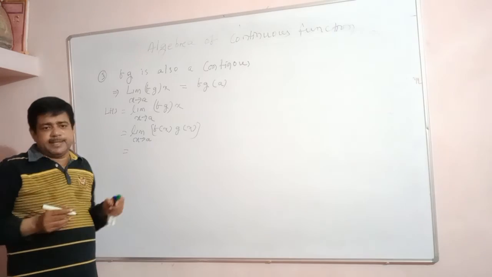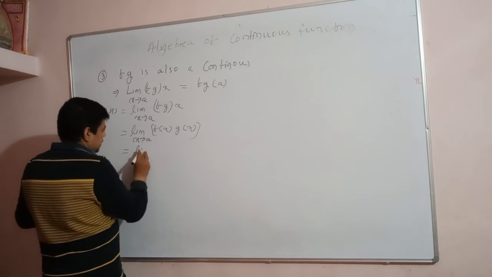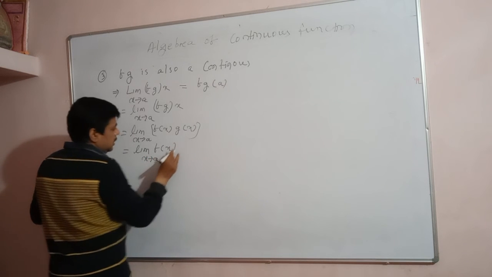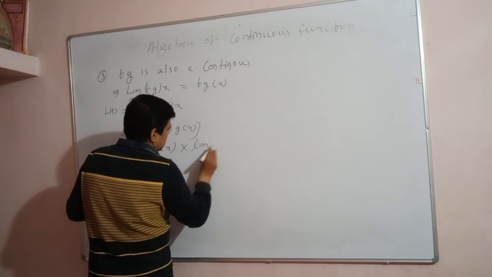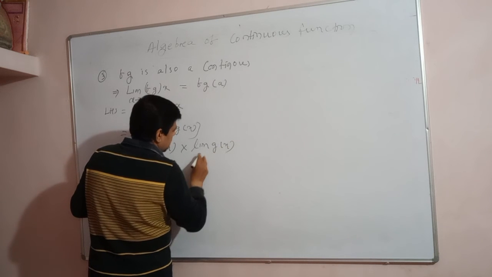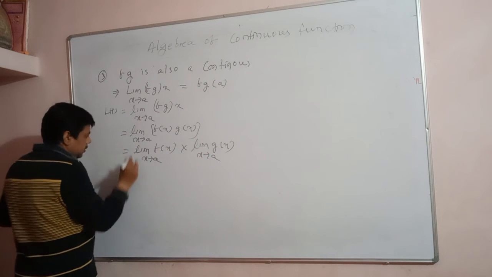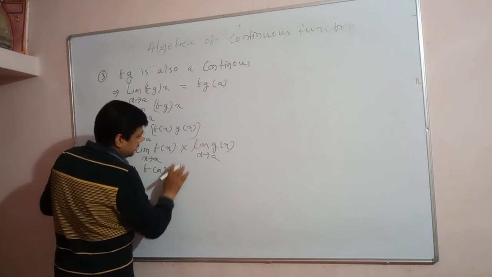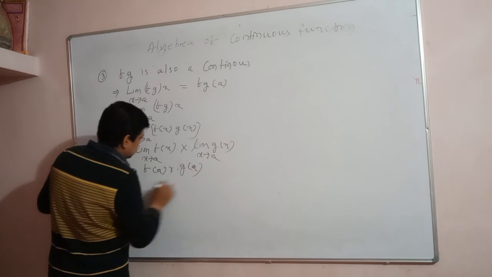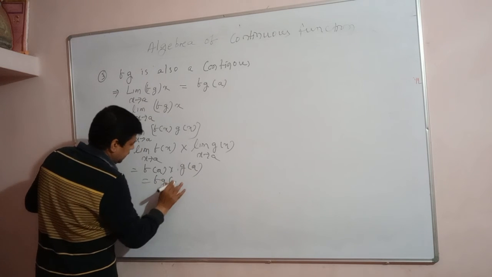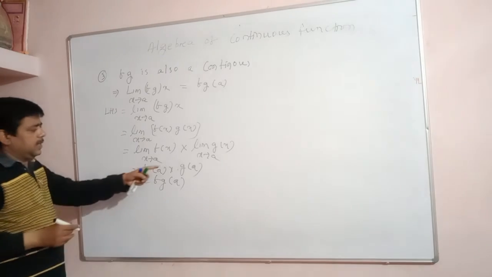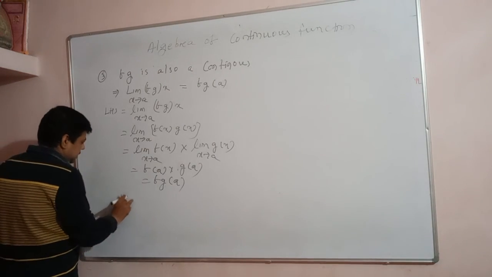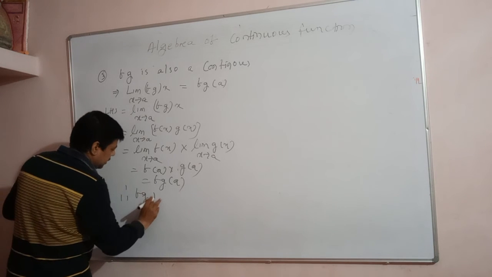So limit f(x) as x approaches a into limit g(x) as x approaches a, and limit f(x) is equal to f of a, into g of a, that is equal to fg of a. f is continuous at a, g is continuous at a, so fg is continuous at a, hence fg is also a continuous function.